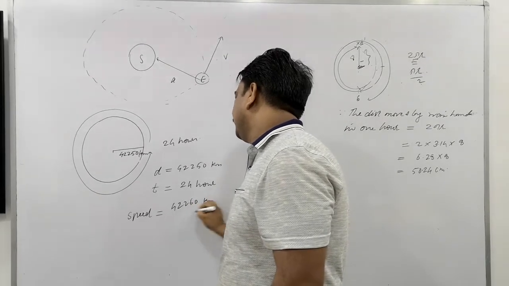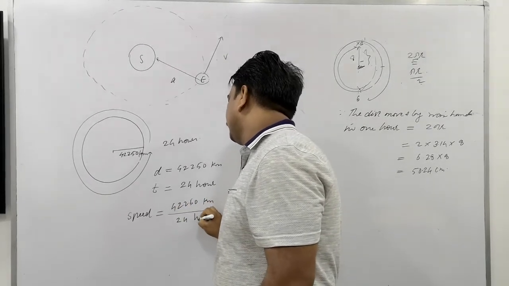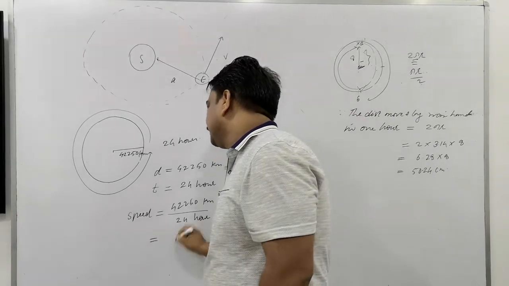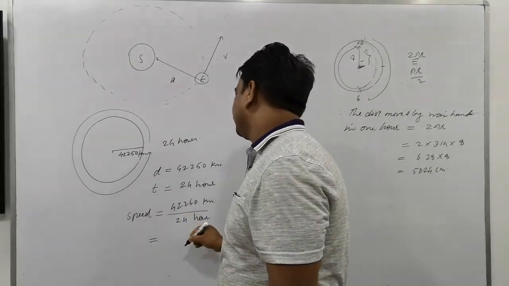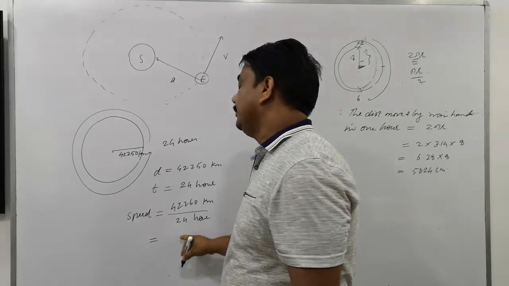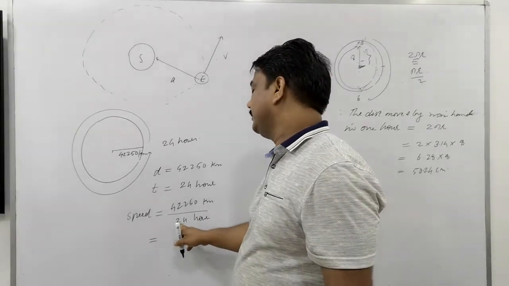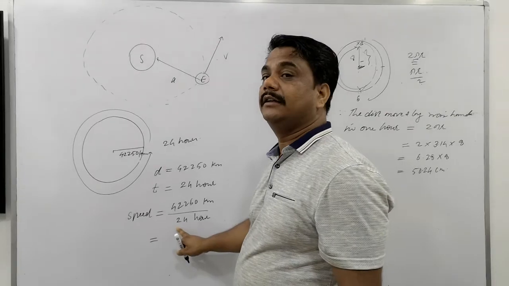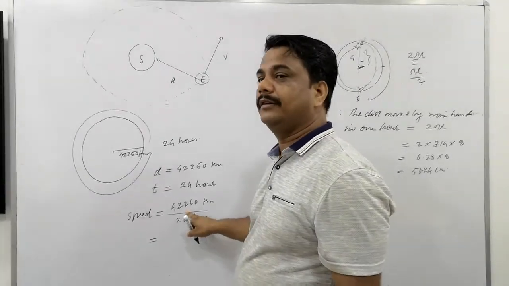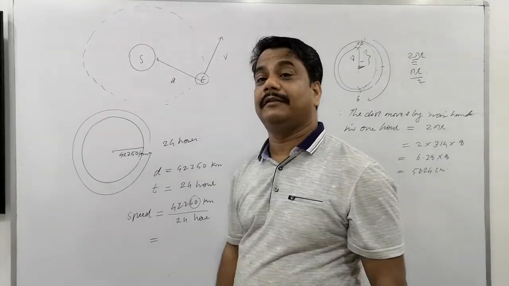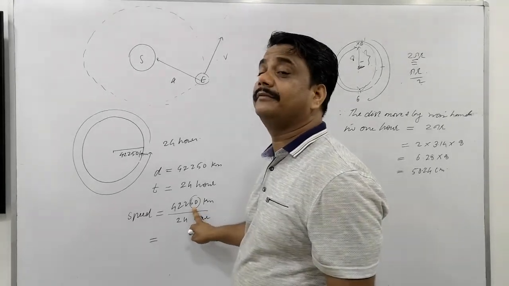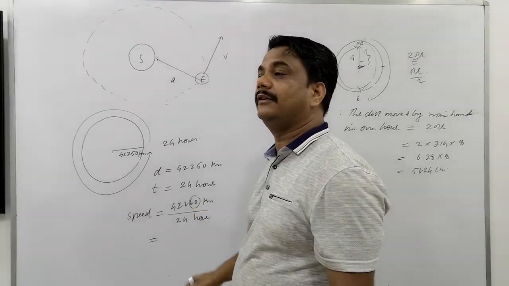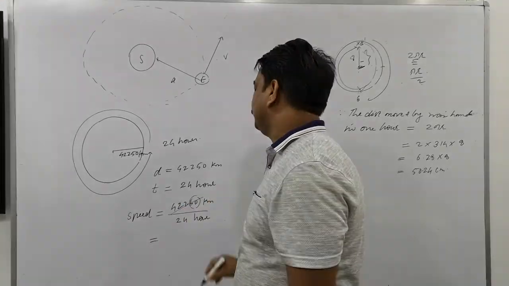42,250. This is in kilometer and it's 24 hours. Can you divide it? 24 goes in how many times? It can cancel by 2. You want to check the cancellation by 4. Is it divisible by 4? You want to check the divisibility by 4: if the last two digits are divisible by 4, then the number will be divisible by 4. Is 50 divisible by 4? No. So the number will not be divisible by 4. It can be divided by 2.